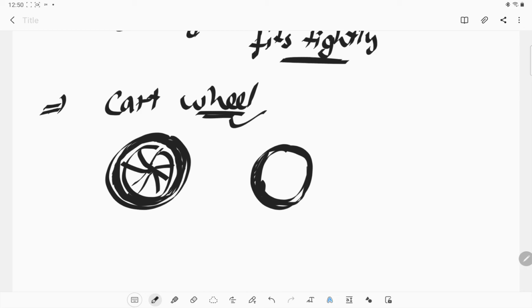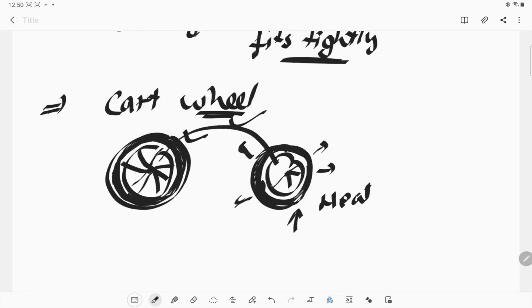We need to make this rim a little smaller compared to the size of the wheel, and we need to heat it up. Due to the heat, the size of the rim will increase and we can fit that wheel into it properly. After the rim cools down, it will fit properly on the wheel. So this is another way we can bring a change in the substance.